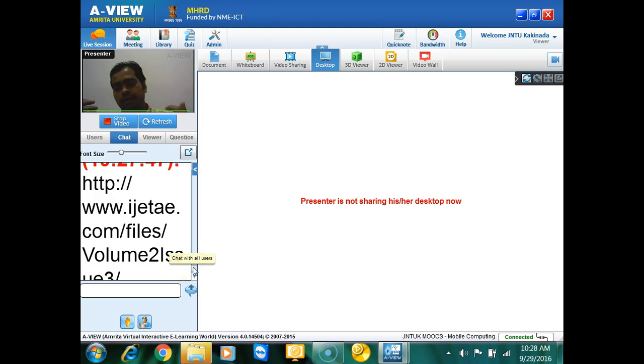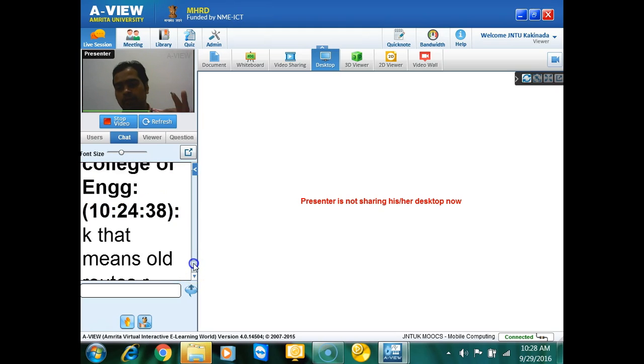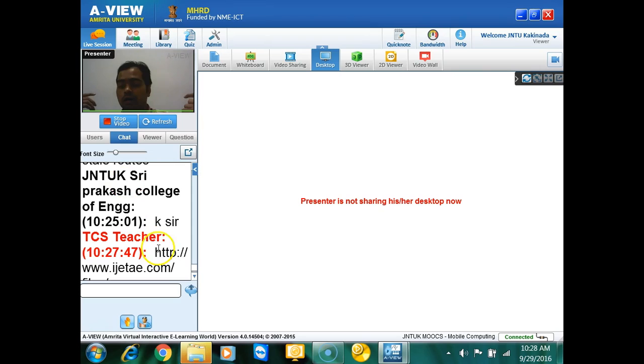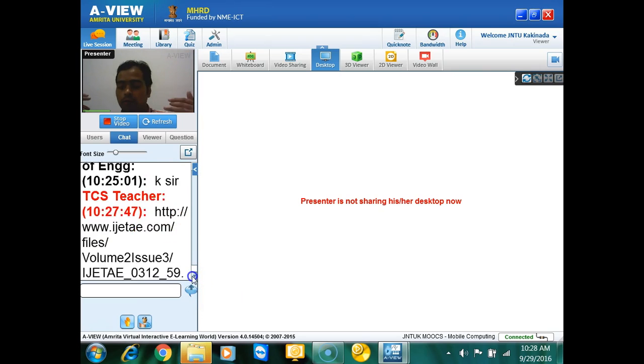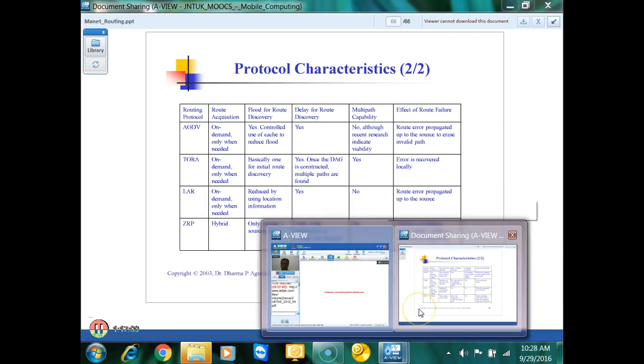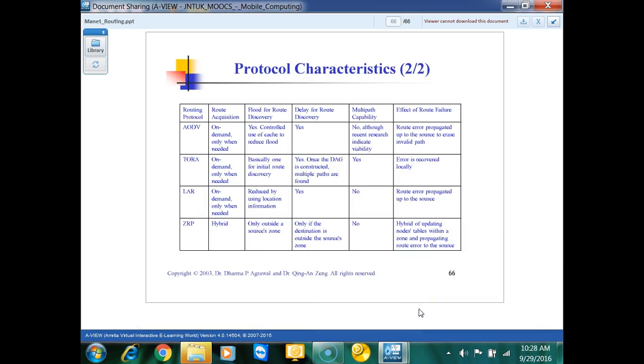In the case where the route is already there, this pattern is used. But in the case of no mobility, where there is no mobility, then this pattern uses DSR.